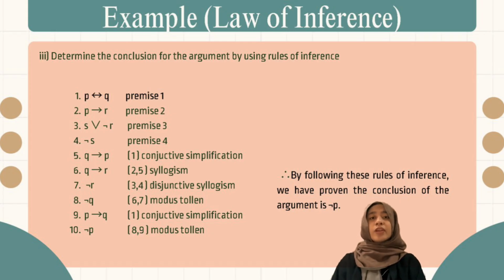In step 9, we must return to premise 1 again because a biconditional works in both directions. We use conjunctive simplification once more to extract the second half, P conditional Q. Finally, for step 10, we must apply modus tollens using the relationship we just found and our result from step 8 earlier. Since P leads to Q, and we have proven that Q is false, then P also must be false. This gives us our final conclusion, which is not P.